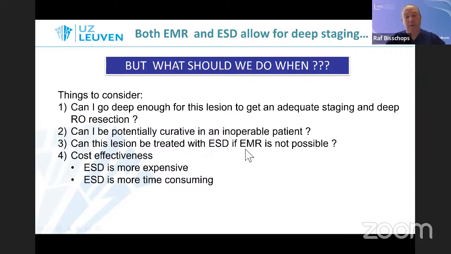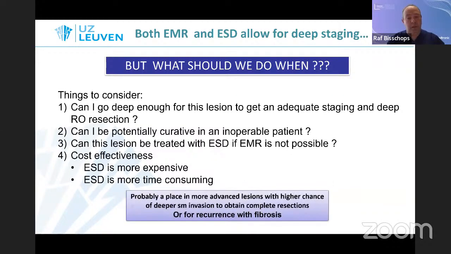Also, in case you think that the lesion cannot be treated with EMR, ESD can be an option. But we always have to consider cost effectiveness because we know it's more time consuming and more expensive to do ESD. But probably there's a place for more advanced lesions with higher chance of deeper submucosal invasion to obtain complete resection and staging, or for recurrences with fibrosis.